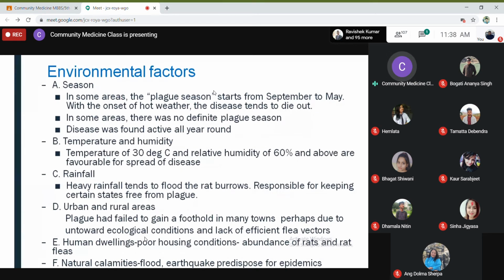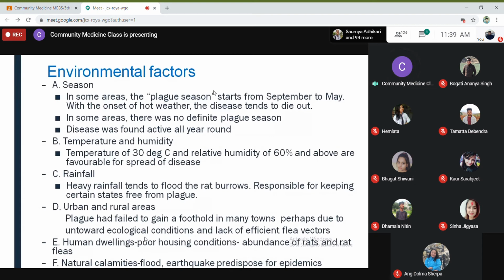And urban and rural areas, talking about that, plague had failed to gain a foothold in many towns, perhaps due to untoward ecological conditions and lack of efficient flea vectors. So in a certain part of the urban areas, plague is not present, because those places are free from fleas.